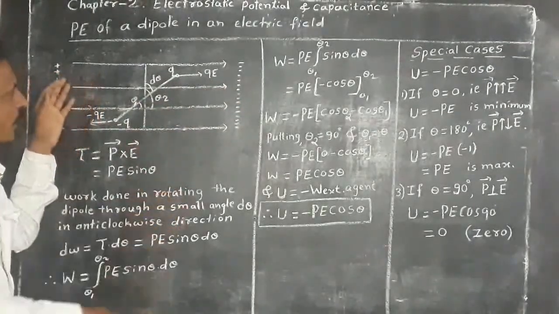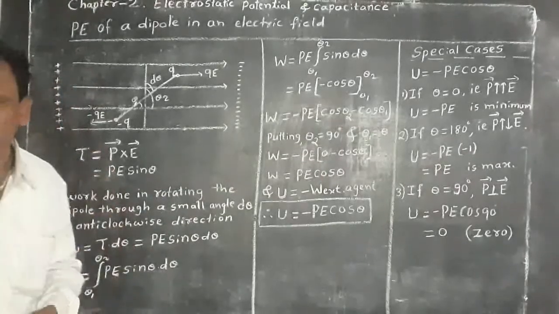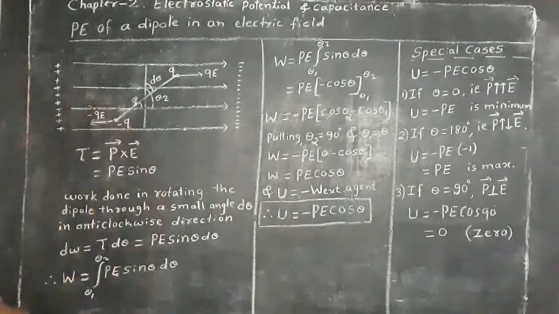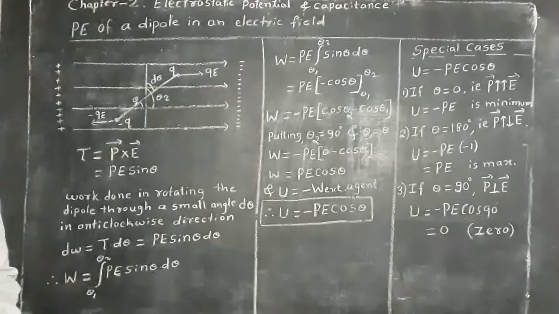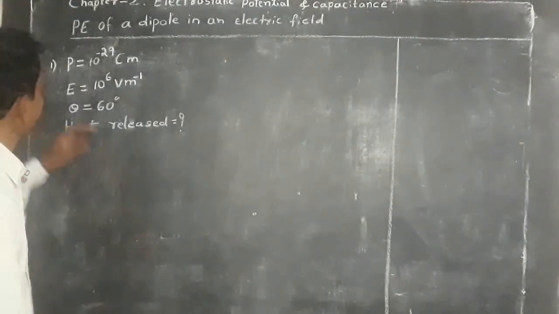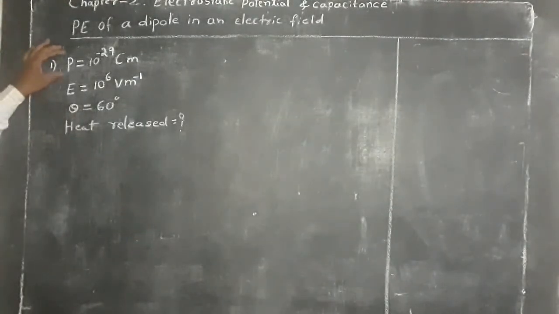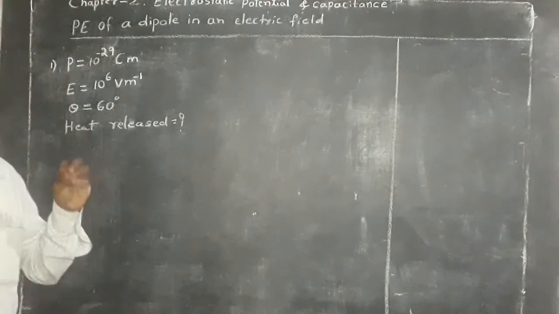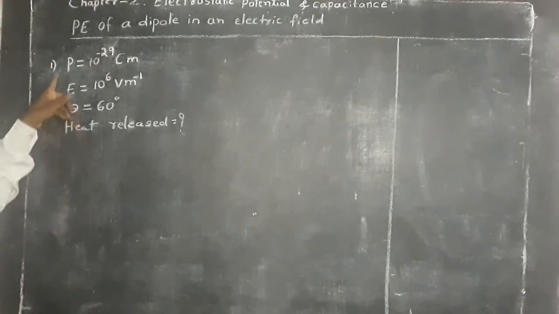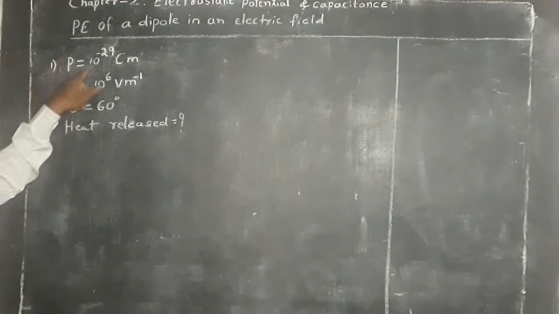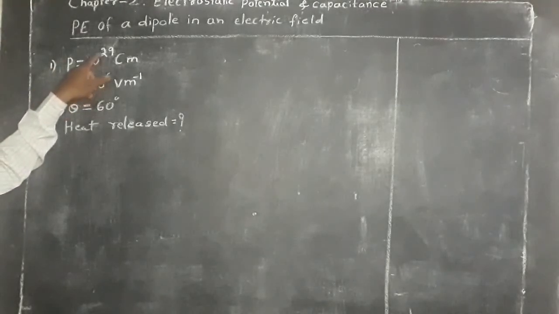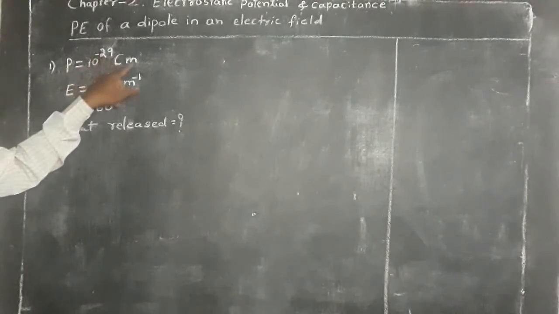Clear? And next we shall solve a problem related to potential energy of a dipole. Example: a molecule of a substance has a permanent dipole moment P equal to 10 to the power minus 29 coulomb per meter.